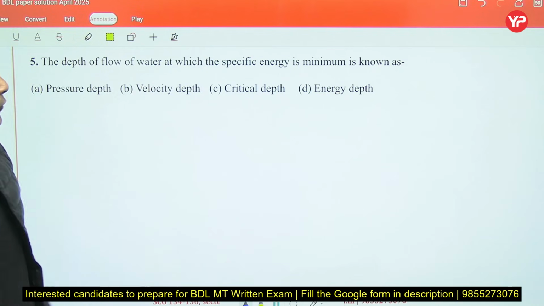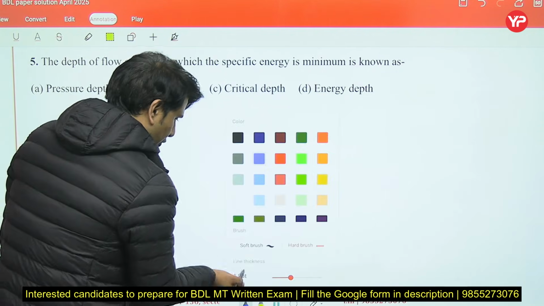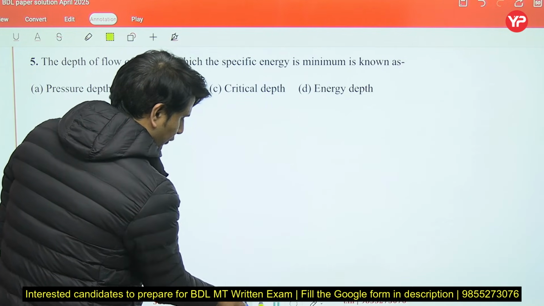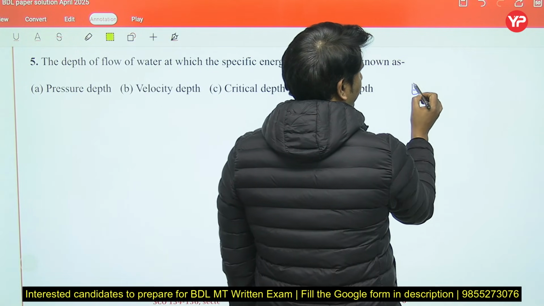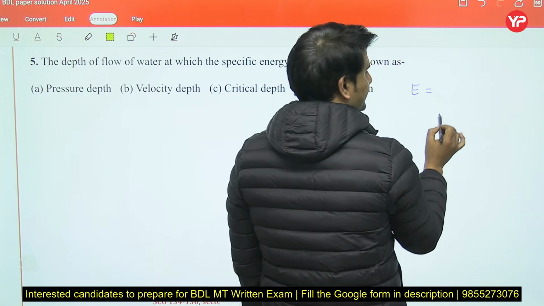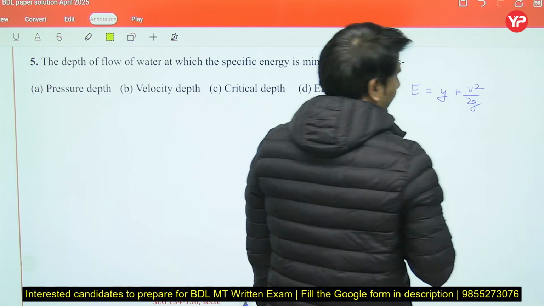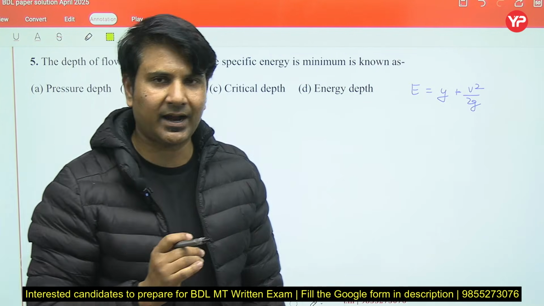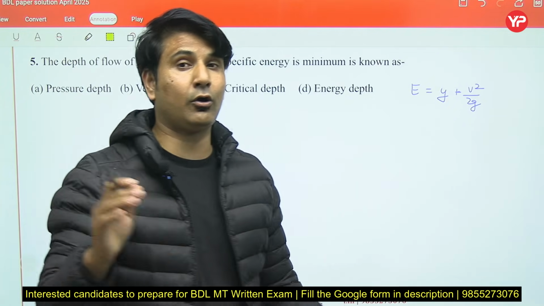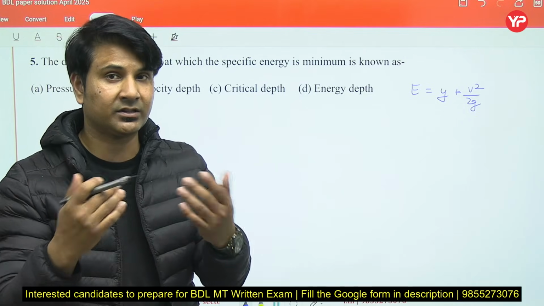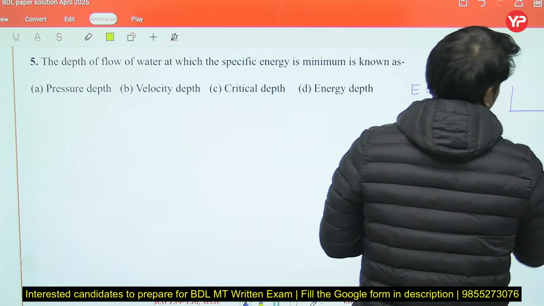The depth of flow of water at which the specific energy is minimum is known as. This question is from open channel flow. Specific energy we represent with E, and the formula of specific energy is Y plus V square by 2G. All the formulas are derived on the assumption that the channel we consider during calculation will be rectangular.